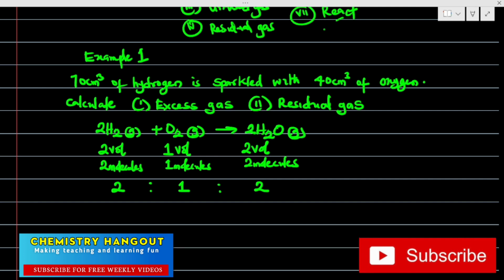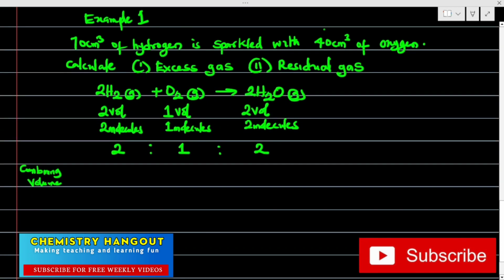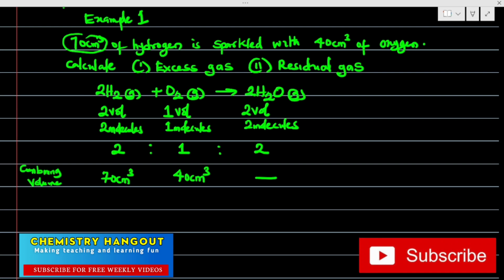Are we together now? Now, what is the combining volume we are given? Like we have in the question, what's the combining volume? For hydrogen gas, you can see they gave us 70 centimeter cube. For oxygen, they gave us 40 centimeter cube. They didn't give us one for steam. I want to believe this is clear.